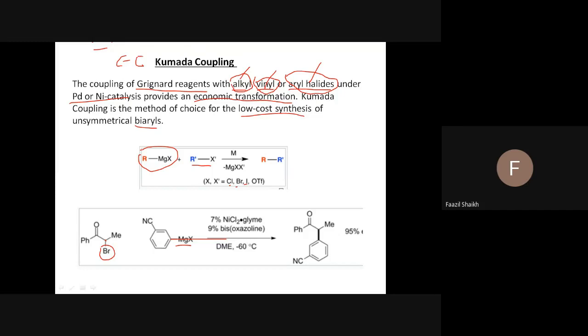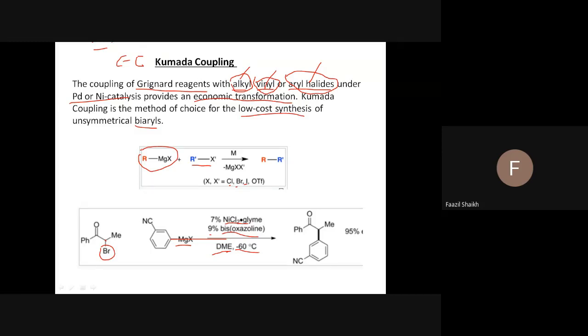What is the catalyst here? We can use palladium as well as nickel. Nickel dichloride glyme and this bisoxazoline are ligands which bind with the nickel. Then dimethoxyethane is the solvent and the temperature is very low, minus 60 degrees Celsius, so we have to maintain that condition. While for the Buchwald-Hartwig coupling we have to heat, here it is not required because the Grignard is highly reactive. It can react at low temperature also.